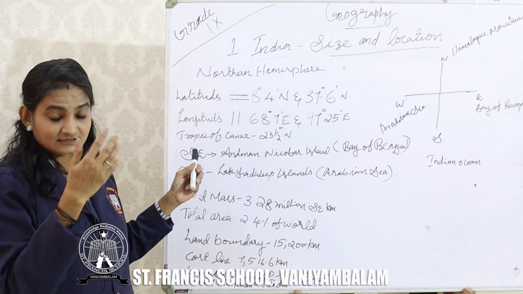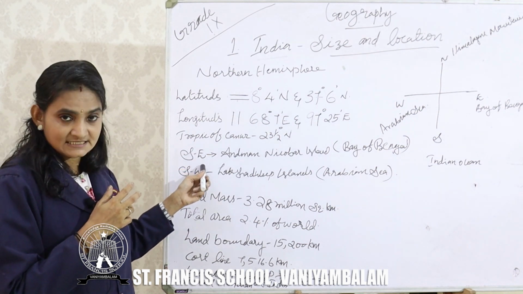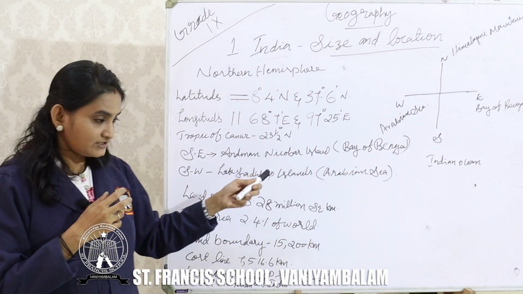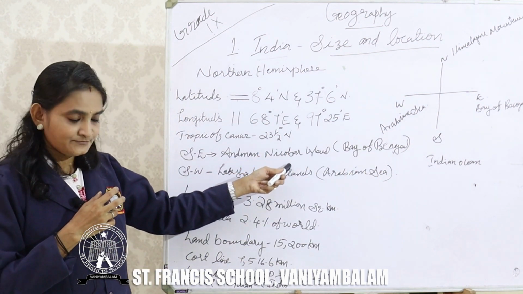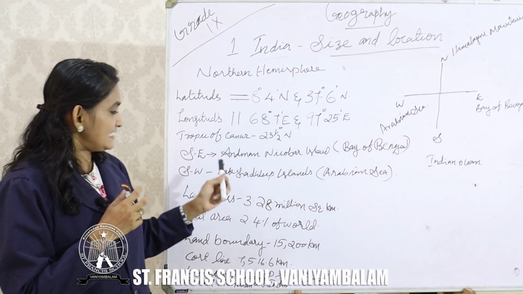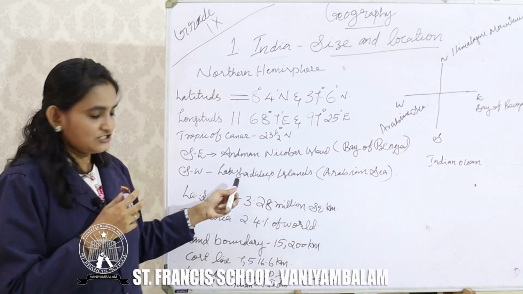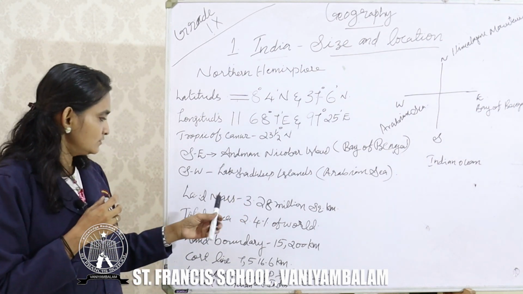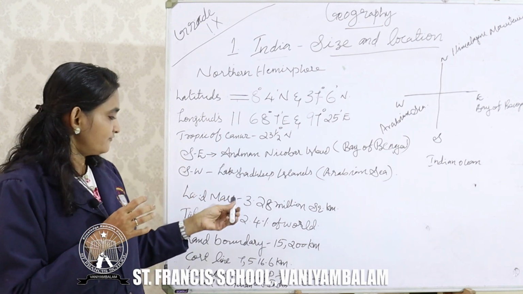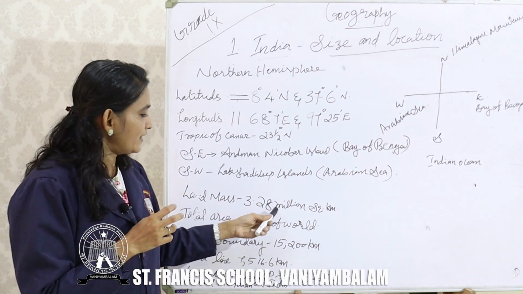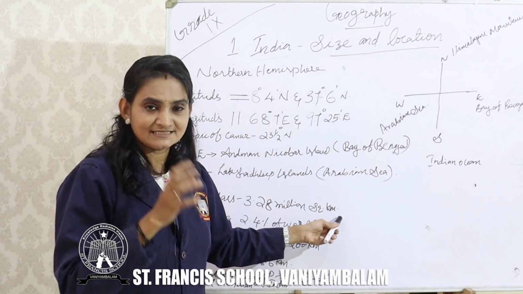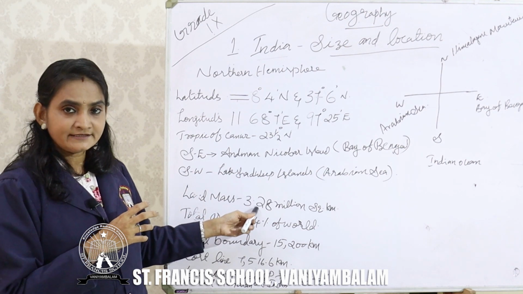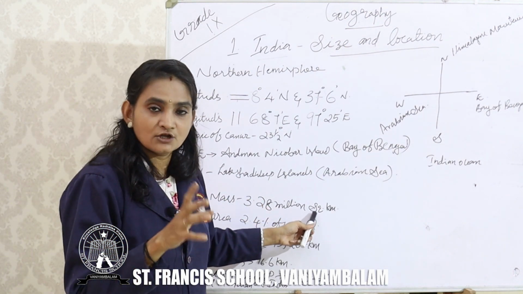So we have two island groups. One is in the southeast, lying in the Bay of Bengal, the Andaman and Nicobar Islands, and in the southwest we can see in the Arabian Sea the Lakshadweep Islands. Is that clear? Okay. Now, the total land mass of India is 3.28 million square kilometer. What is the size of India? In total, we can say the land mass is 3.28 million square kilometer.